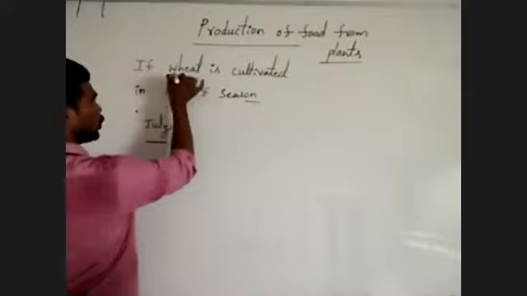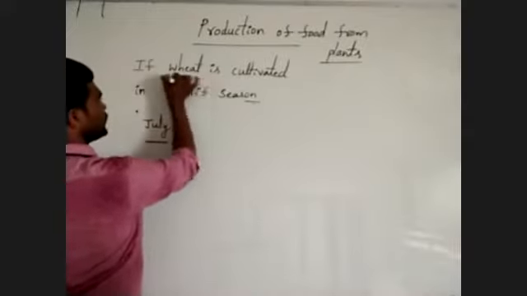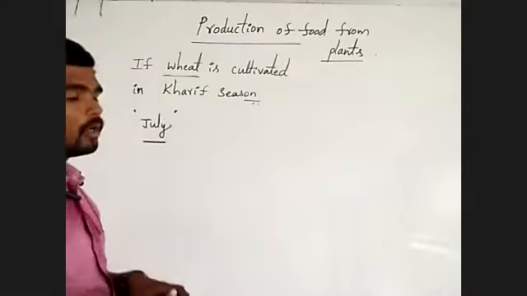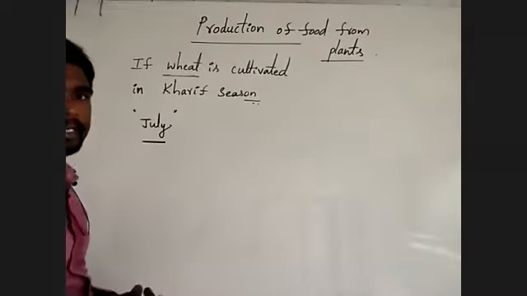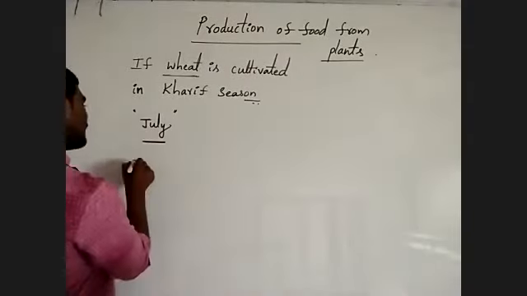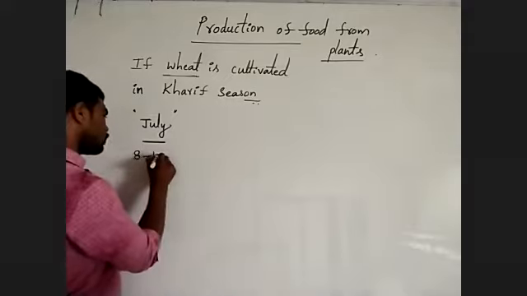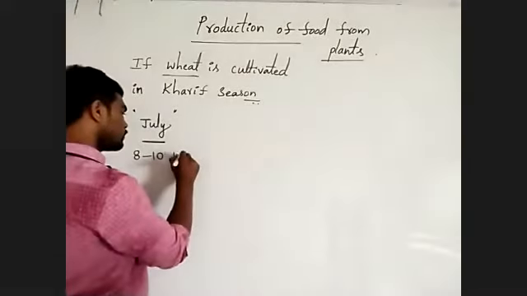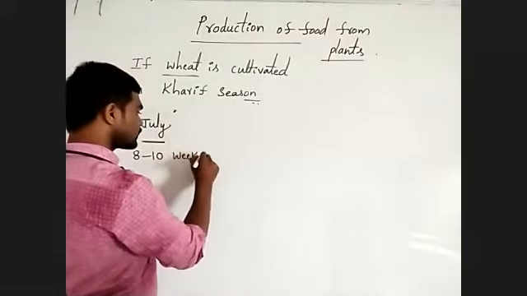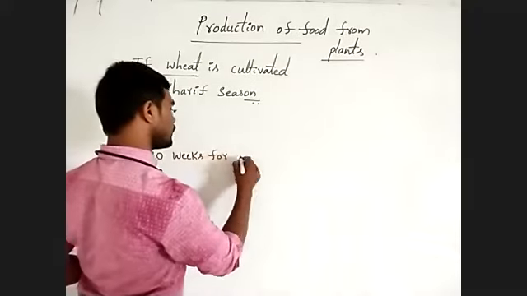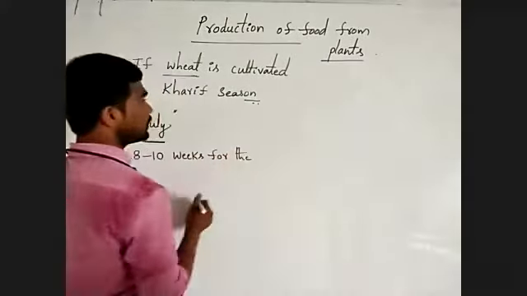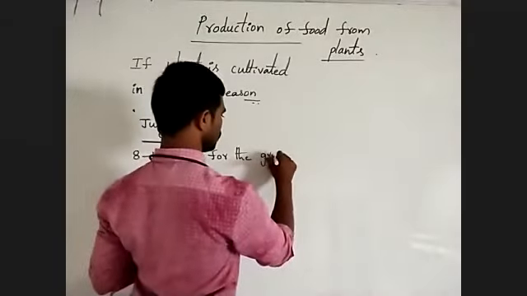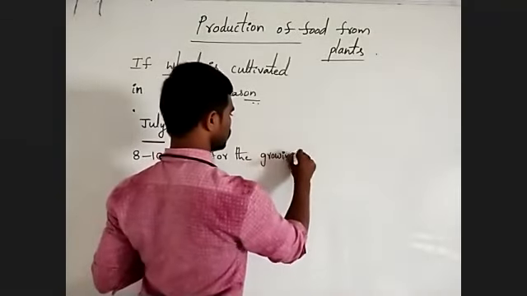Actually, to grow wheat, listen carefully. Wheat plants take 8 to 10 weeks for growing.